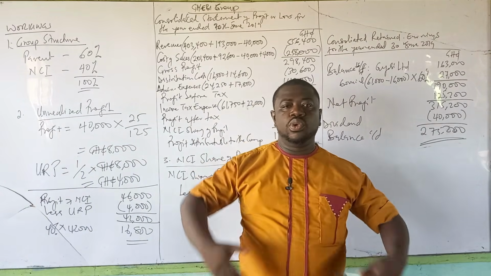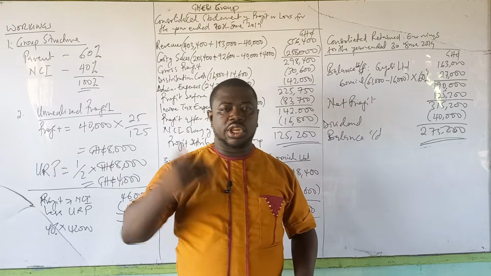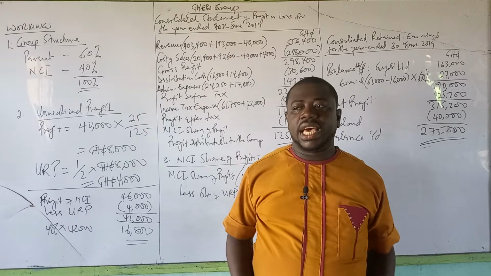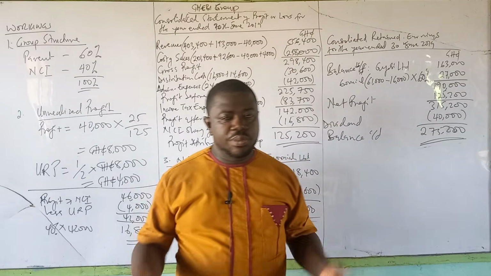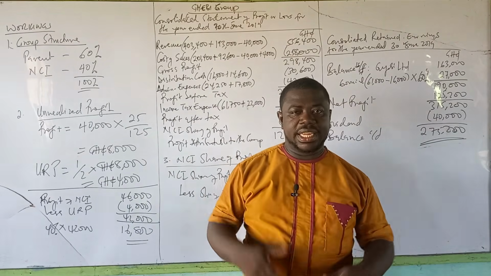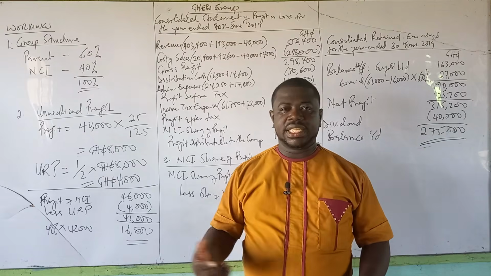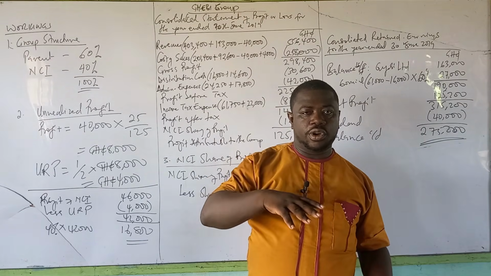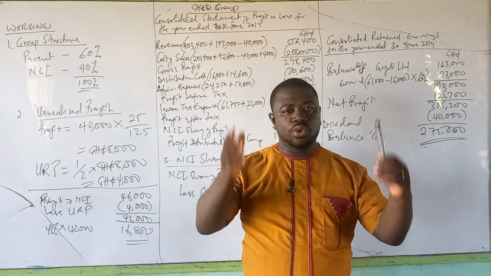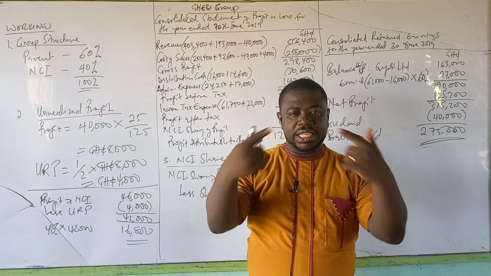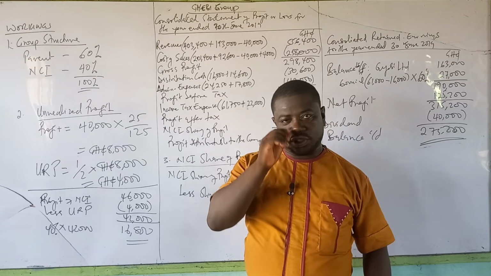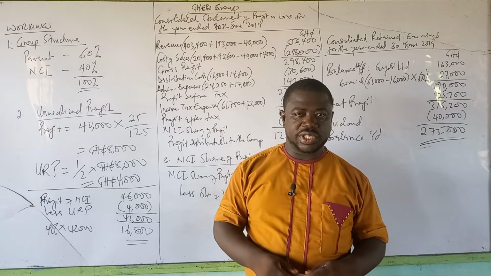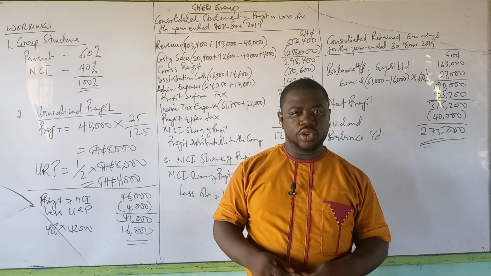In our next video, we'll take a step further, talk about how to treat a lot of the adjustments, and then we'll take a full question that involves a lot of adjustments, and we'll be able to solve that and then understand. When we are done with that, then we will look at preparing a statement of profit or loss together with the financial position. We'll look at that and solve a question as well. Then we can move to our investment and associates before we start looking at the mixed group. We have a lot to go still with the consolidation or the group accounts.